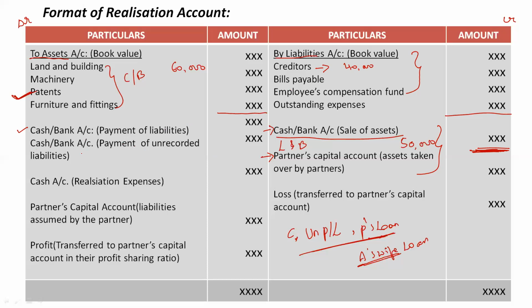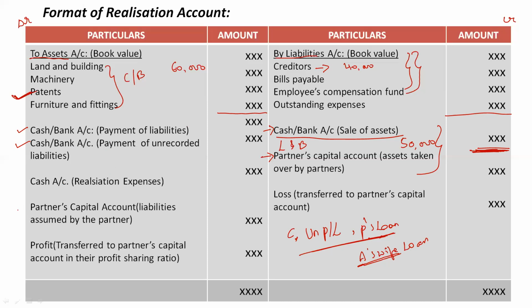Then if there are any unrecorded liabilities, suppose outstanding salaries or outstanding bills are given in the question which are not recorded in the balance sheet, even those should be recorded here as cash or bank account. This is the third step.